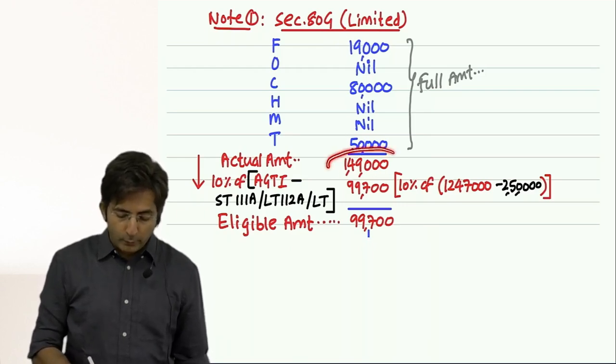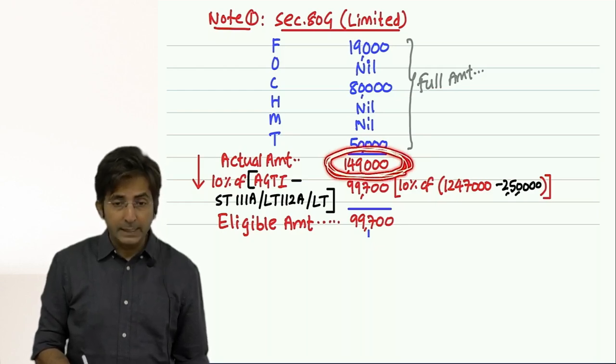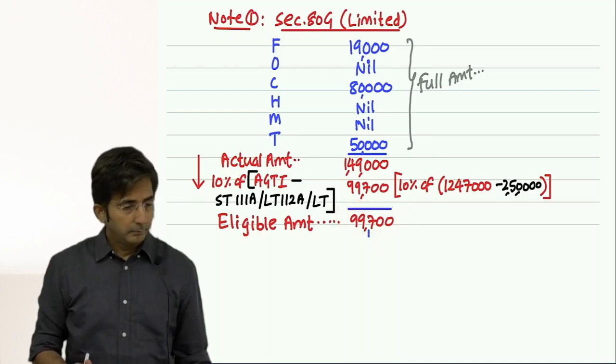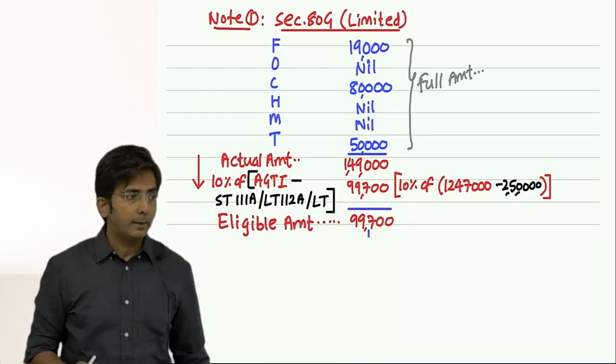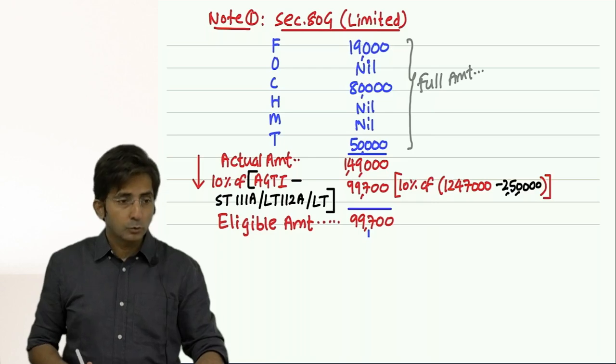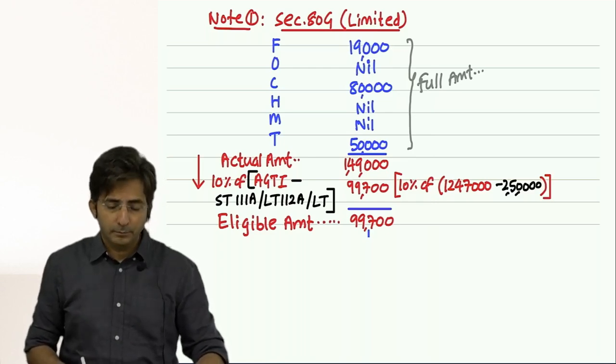Actually, you have donated 1,49,000. But government says, sorry, we will count only 99,700, because in the limited category, you can donate up to a limit only. So 99,700. Now, after this, you will have to bifurcate.